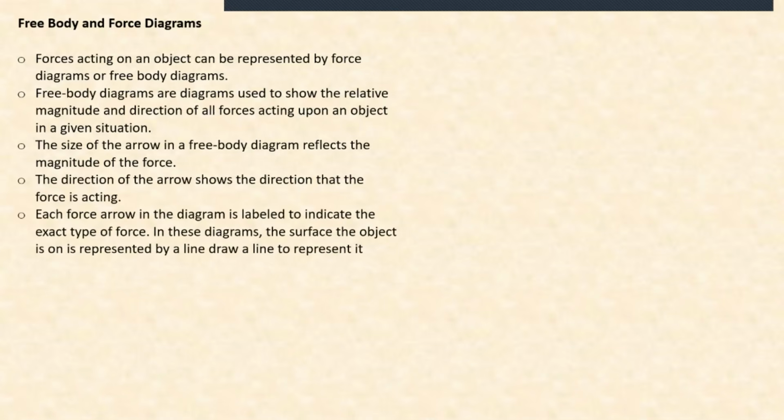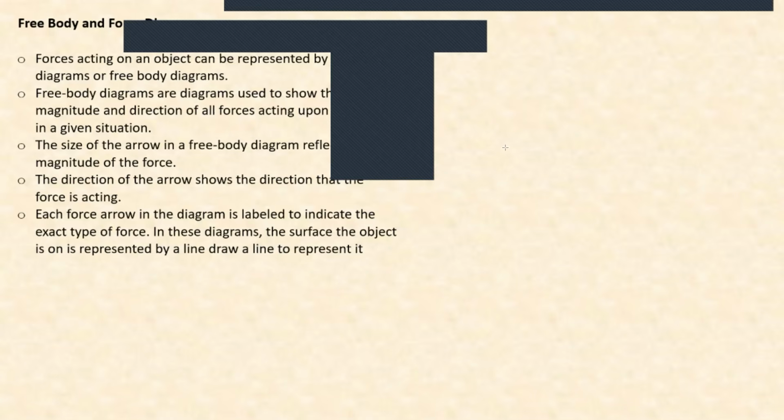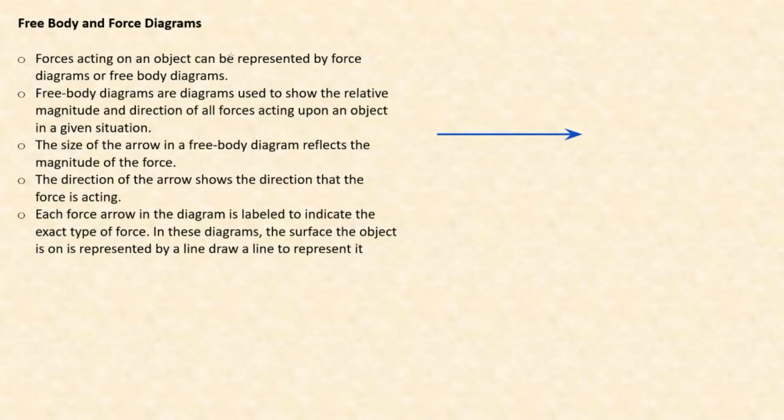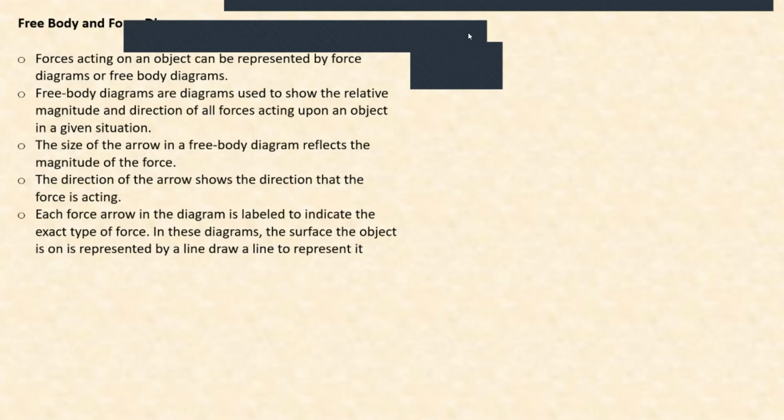All right. Each force arrow in the diagram is labeled to indicate the exact type of force that is acting. As an example, let's say you've got the applied force and it's acting to the right. You label it FA. Sometimes you can have a string and there's a force on the string, a rope or a cable. That one you write tension, which is given by T. It will depend on the scenario that you have. Tension given by T. Right, perfect.